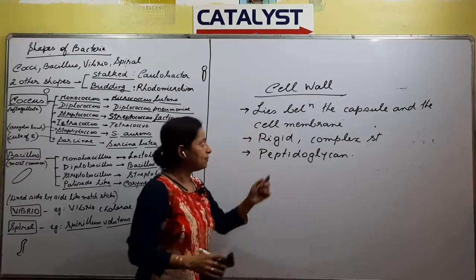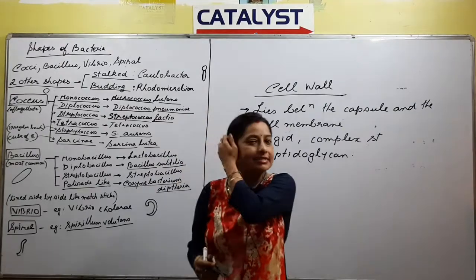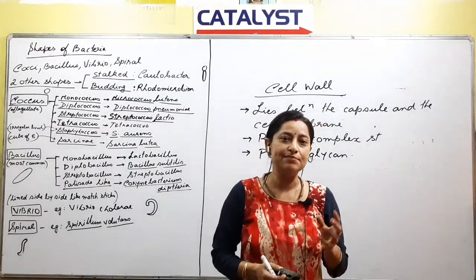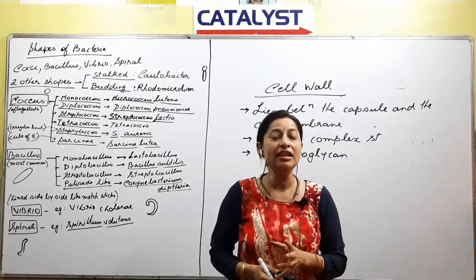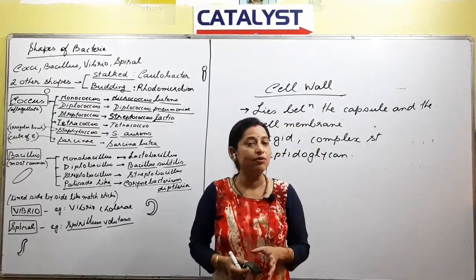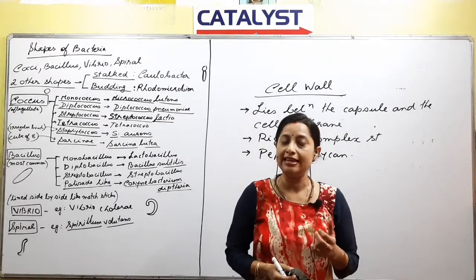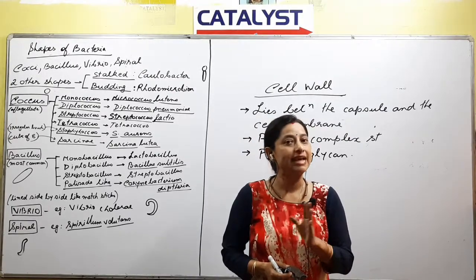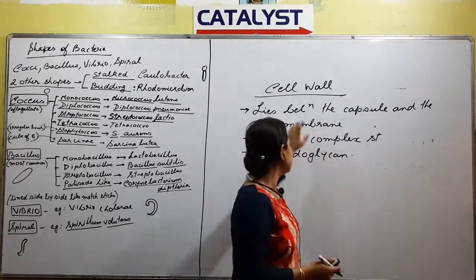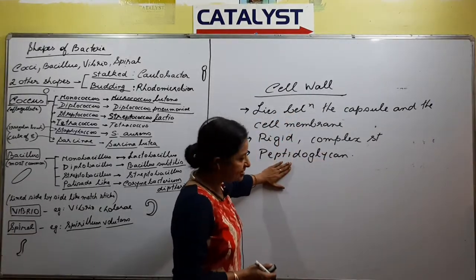Main component ki peptidoglycan. Cell wall, if you remember in the last class what we said, plant cell bilakot hoday, eta cell wall thake, and the main component of the plant cell wall is obviously cellulose. But in case of bacteria to cell wall thake, kitu main component ki cellulose obviously nohoy, because cellulose is absent. What is present is something called as peptidoglycan. So these are the points we have to remember about the cell wall.